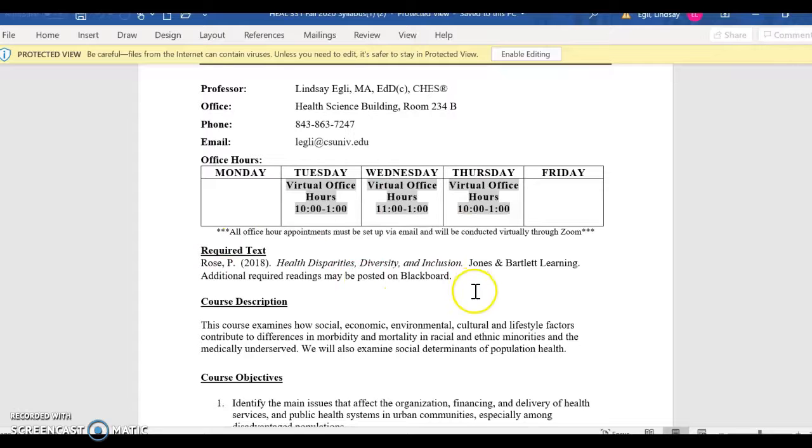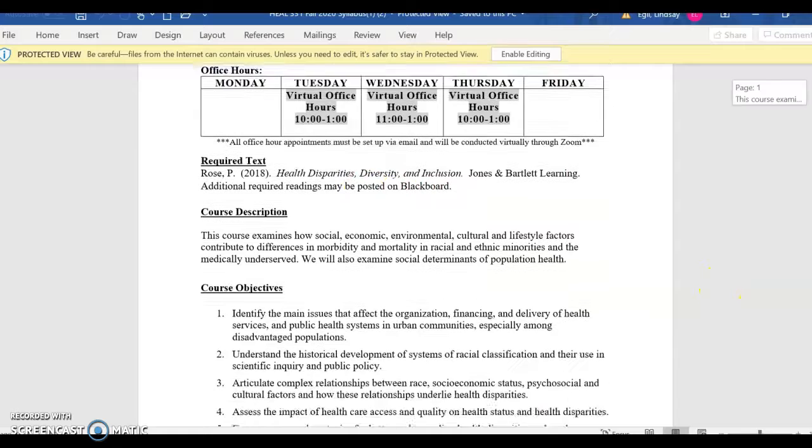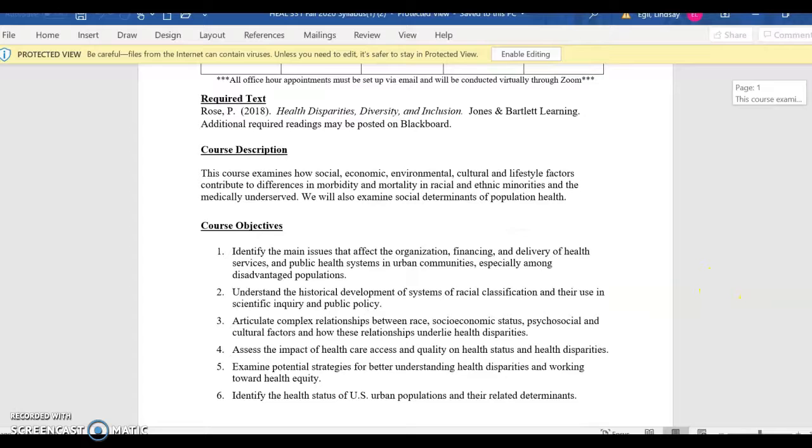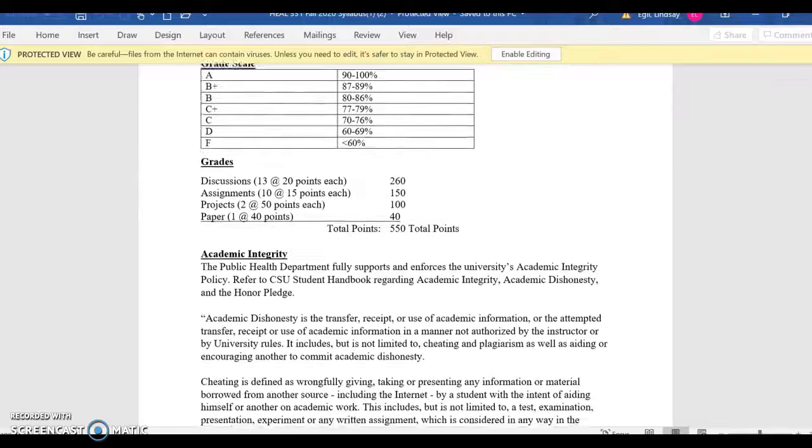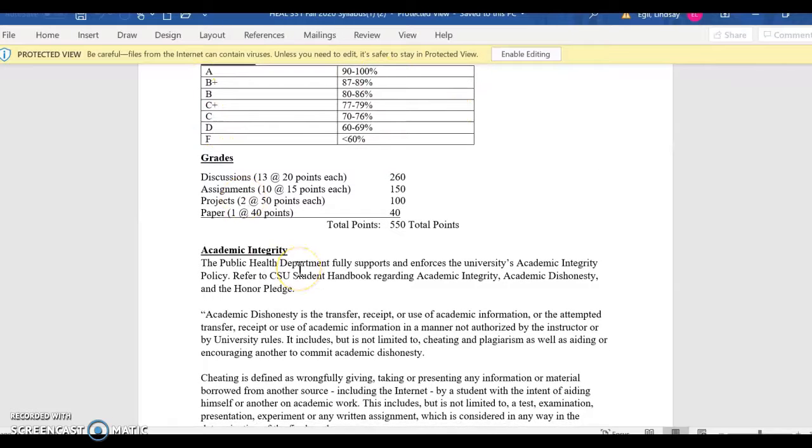You do have a required text for this class, and you will need that text. A lot of the information that you're going to be doing in this course is from this textbook, so I would highly encourage you to get that. Some of the stuff I'm just going to let you read over on your own, like course descriptions and course objectives. You'll see here the grade scale. Each week you do have a discussion. We'll go over those in just a little while.